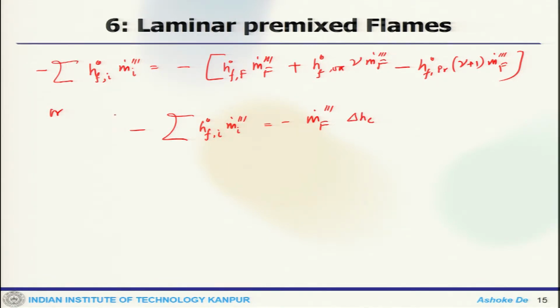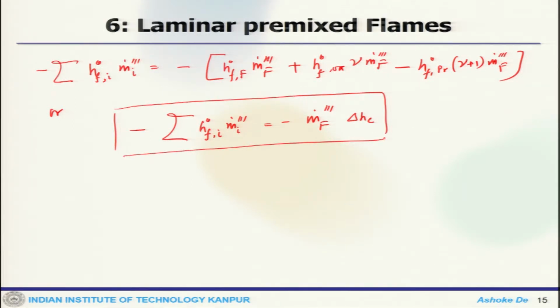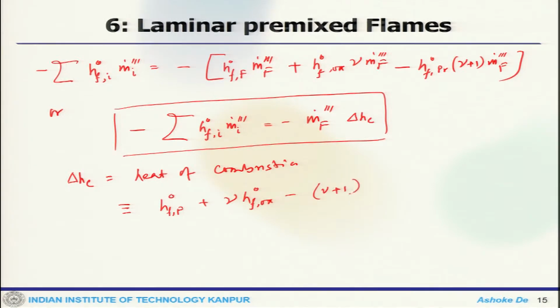So, that is a simplified way one can represent that right hand side, where delta H_c is nothing but your heat of combustion, and this one can write as h_f fuel plus nu h_f oxidizer minus (nu plus 1) h_f product. So, this is how one can represent that.